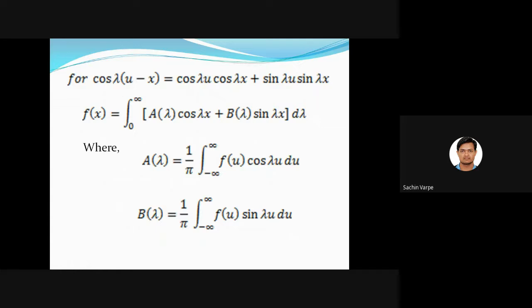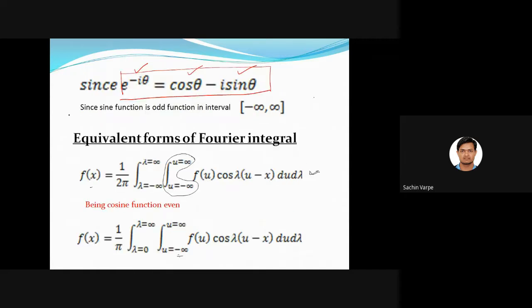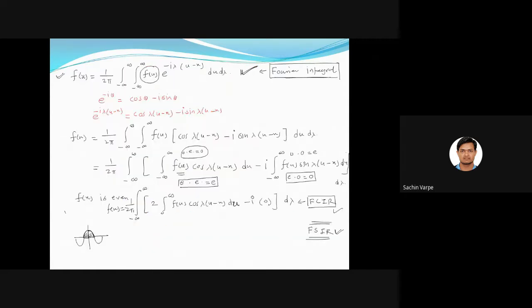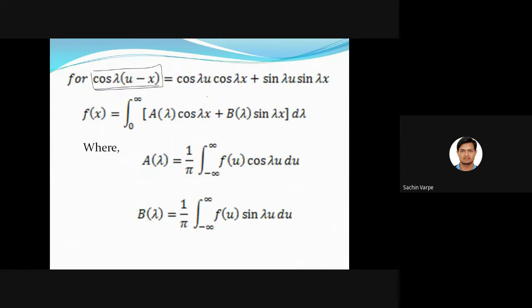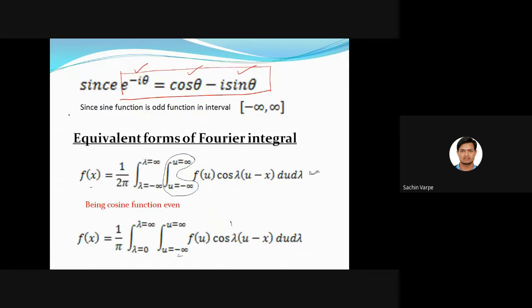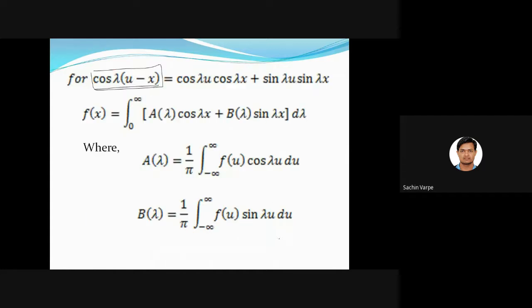Okay, and based on the nature of the function here, we can extend this cos term, cos of lambda into (u minus x), which will be cos lambda u cos lambda x plus sin lambda u sin lambda x. With substitution of this, what we'll get? In the last integral, on substitution of this cos of (a minus b), we will get this form, where A of lambda will be this and B of lambda will be this.